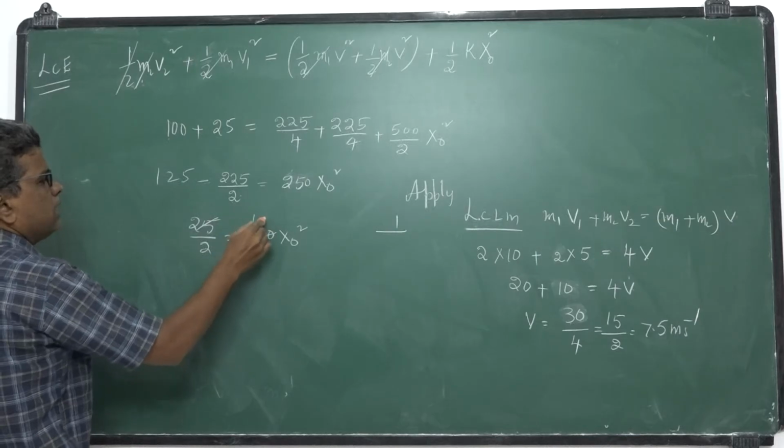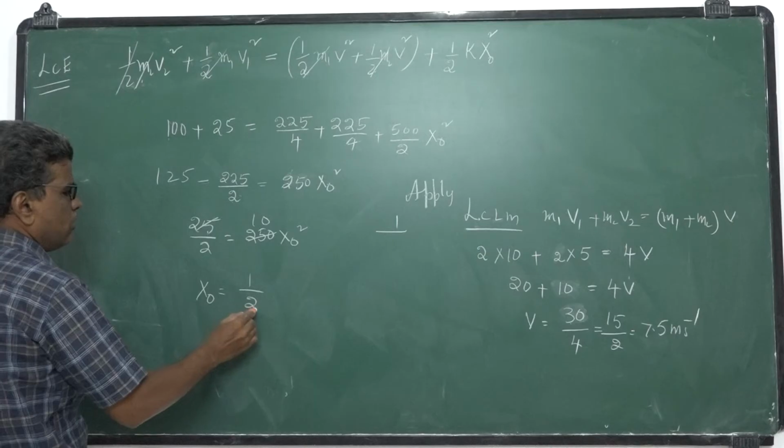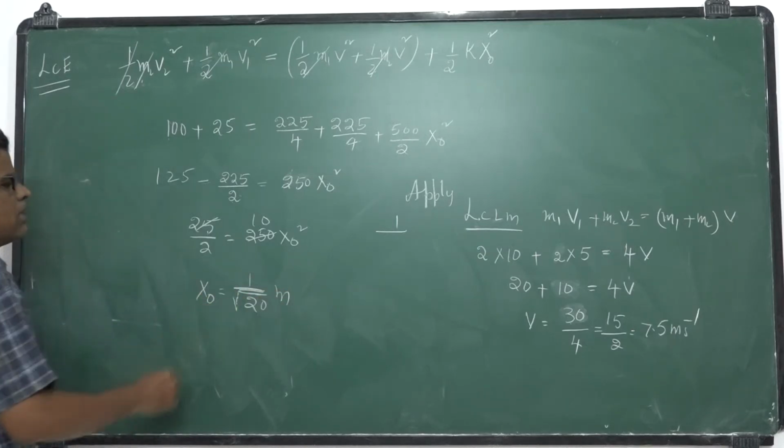So x naught is 1 by root 20 meters. This is the answer.